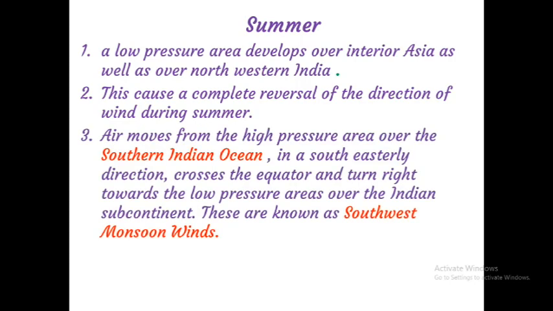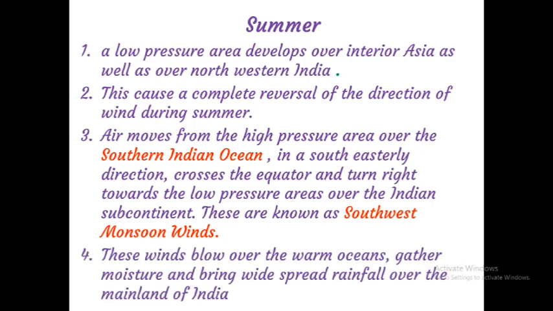Air moves from the high pressure area over the southern Indian Ocean in a southeasterly direction, crosses the equator and turns right toward the low pressure area over the Indian subcontinent. These winds are known as southwest monsoon winds. These winds blow over the warm oceans, gather moisture and bring widespread rainfall over the mainlands of India.